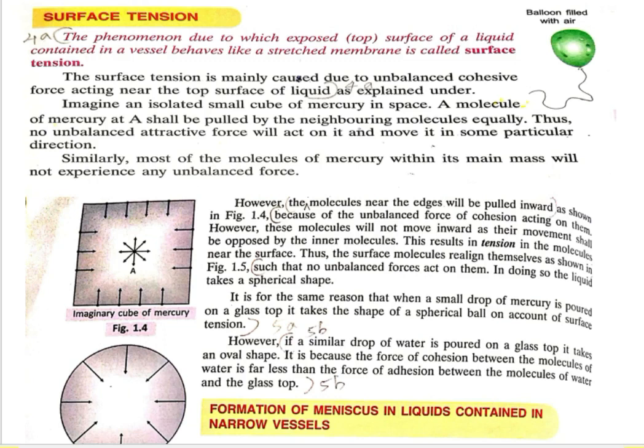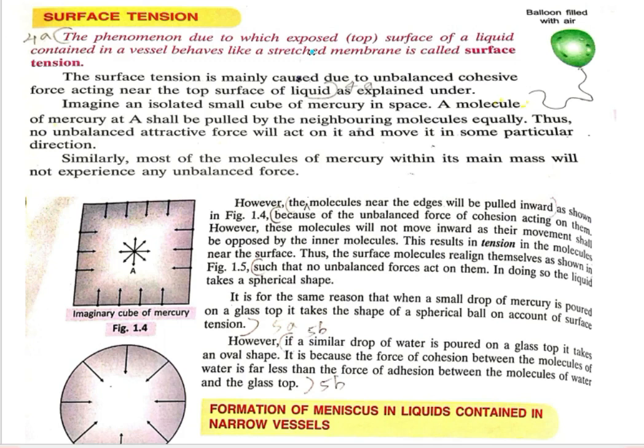Okay, so if we see surface tension, tension is the stressed force. So what is surface tension? Surface tension is a phenomenon due to which the exposed surface, or the top surface of a liquid contained in a vessel, behaves like a stretched membrane. What is a stretched membrane? Suppose you stretch a piece of paper, it behaves like a stretched membrane.